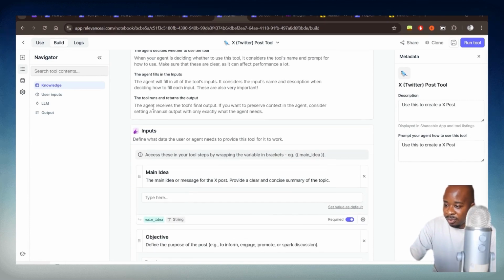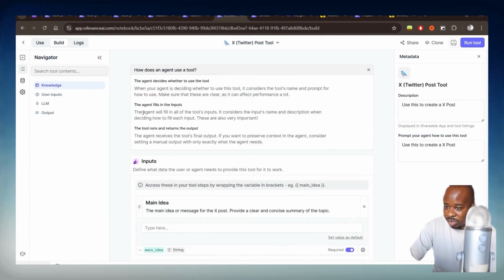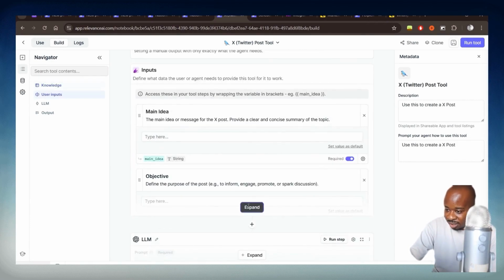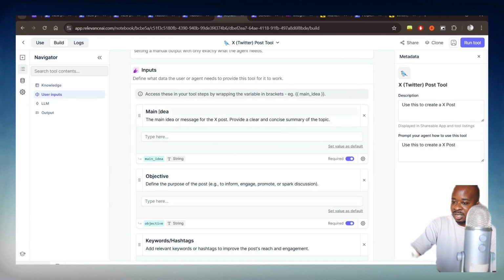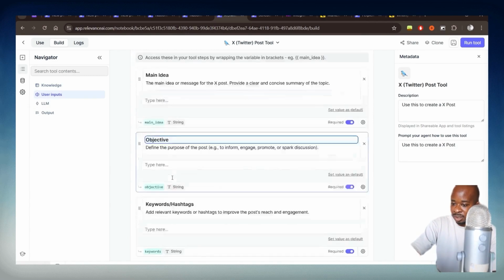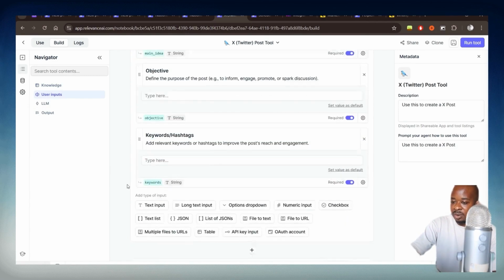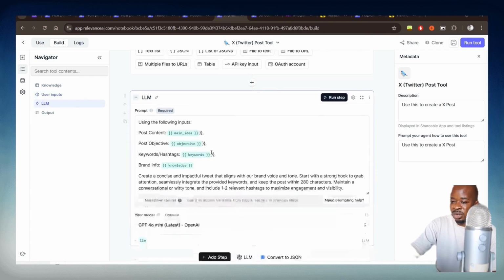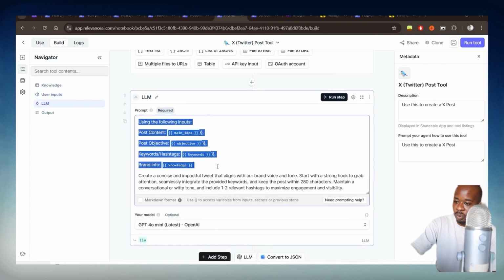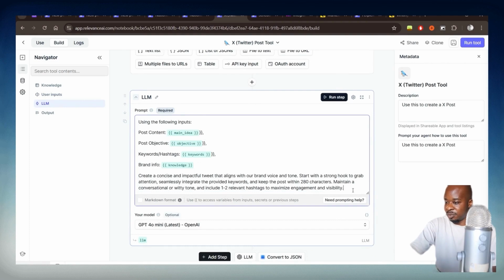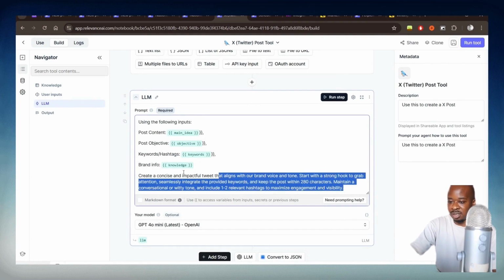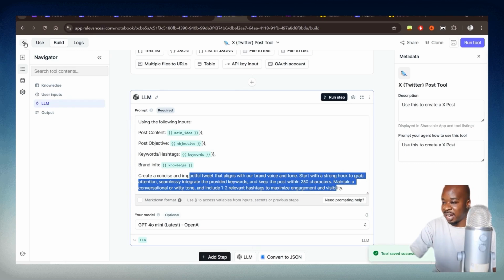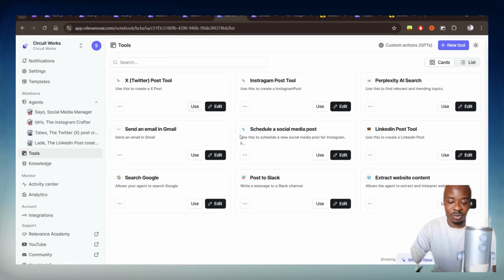And then when we scroll down, you can see again, it's similar text inputs here as well. And I've actually used a very similar prompt here, but I've just tweaked it so it matches Twitter's guidelines as well. And again, I have done this for LinkedIn here as well.